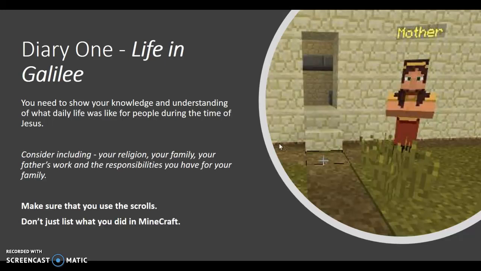So the first one is all about life in Galilee. Now you need to show your knowledge and understanding of daily life. So think about religion, your family, father's work, responsibilities. So what errands did you have to do? What food are you eating? Make sure you're using the scrolls, and please remember, diary writing is not just listing. You need to be giving us some personal insight as though we are seeing the world through this character's eyes.